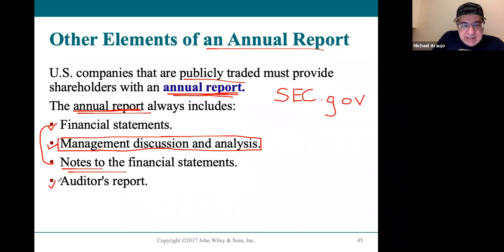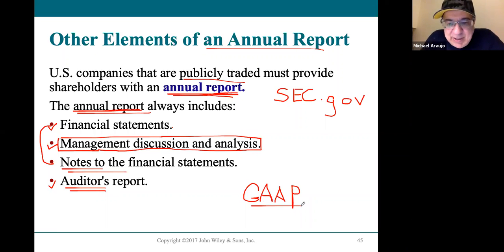Lastly, there will be an independent accounting firm that looks over the reports and the financial statements to make sure that they're following the rules. Now you can say, well, what do we mean rules? Well, under the United States, companies are required to follow generally accepted accounting principles, what we call GAAP. These are financial accounting rules for the financial statements that are used in the public reports.